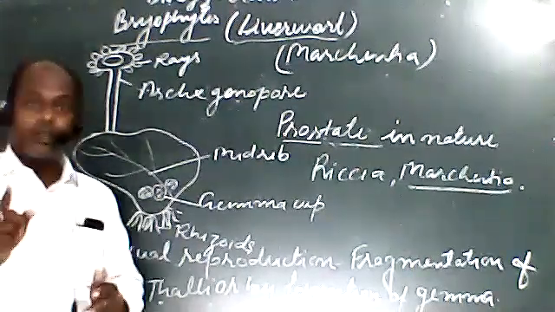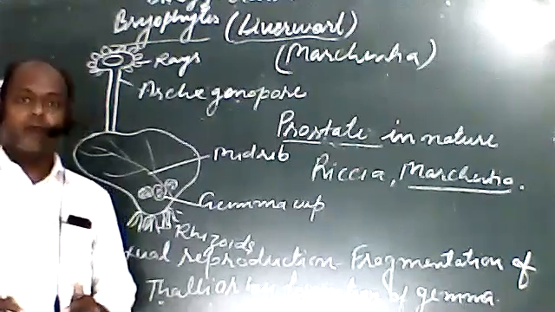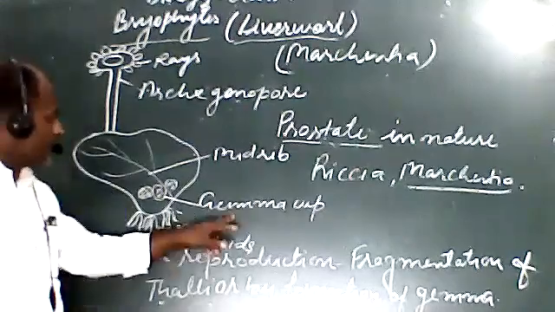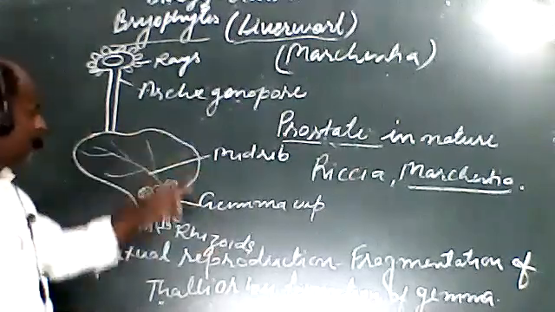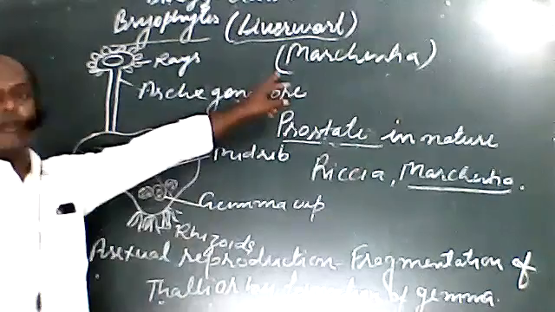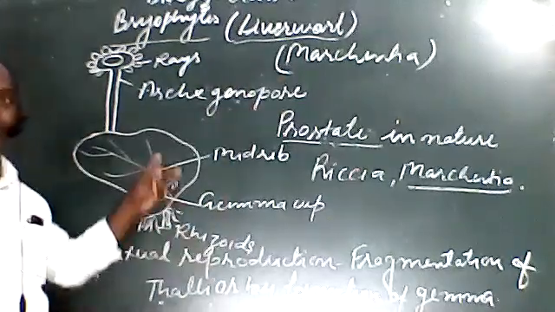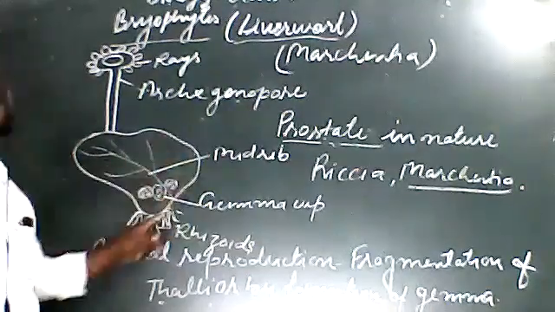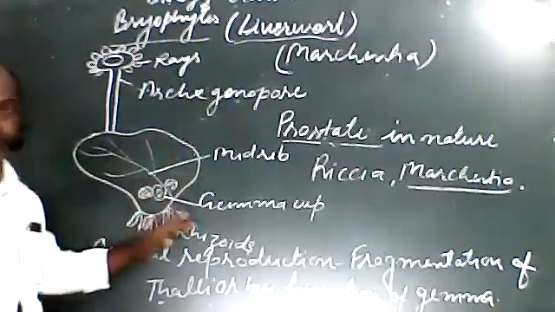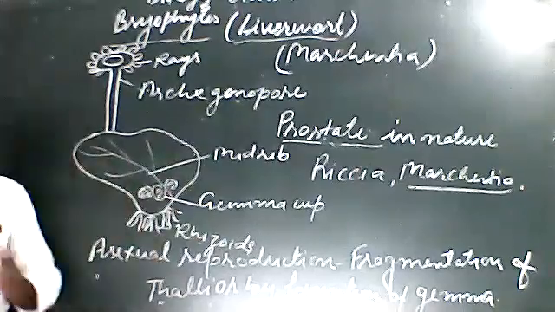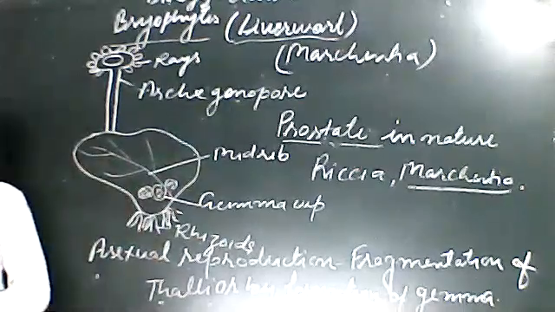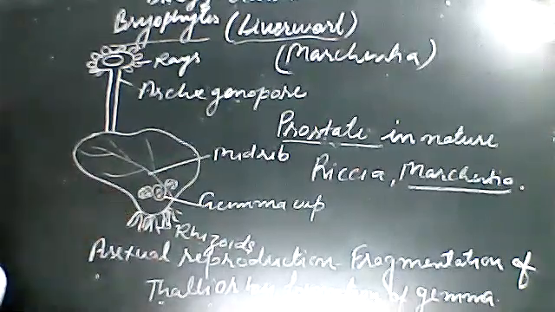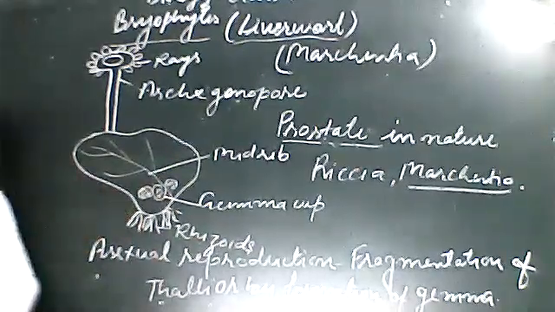The question can be asked where the gemma cup is present on the plant body. You can say that the gemma cup is present on the thallus of the Marchantia plant, the liverwort. Where are gemma cups present? They are present on this thallus. Okay, the next topic. After this, the gemma cup detaches from the parent's body and grows into a new individual.